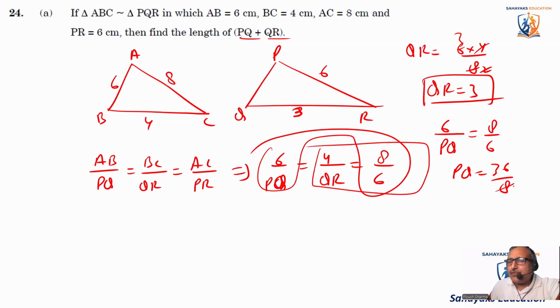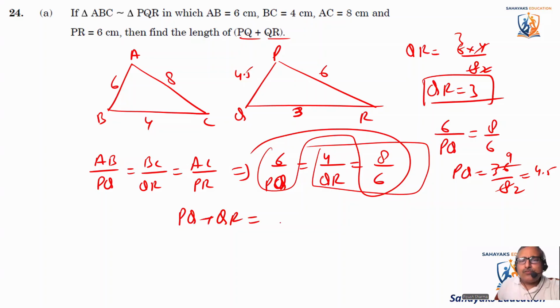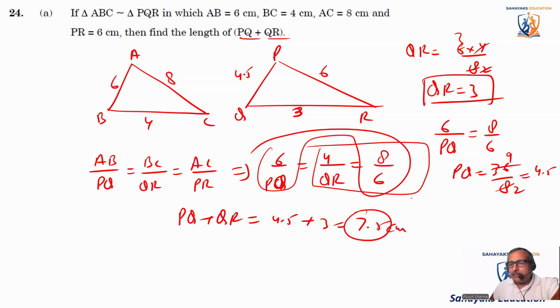We can cut it with 4. 4 2s are 8. 4 9s are 36. It's 9 by 2. It is 4.5. So this side is 4.5. So they want to know what is PQ plus QR. So PQ plus QR is equal to 4.5 plus 3. It comes out to be 7.5 square units, or 7.5 centimeter. So not square unit, 7.5 centimeter.